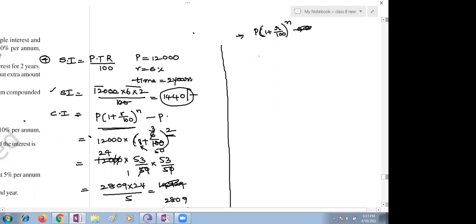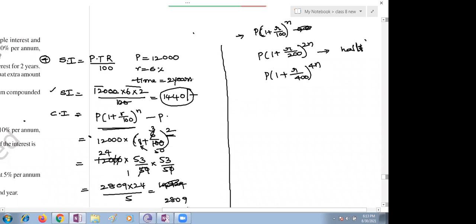Yes, ma'am, either we can halve the rate or we should do R by 200, whole to the power 2n, children. This is half yearly. Either you can halve the R, or suppose if it is quarterly, what are you supposed to take? 400, raised to the power 4n. This is the way you're supposed to remember.